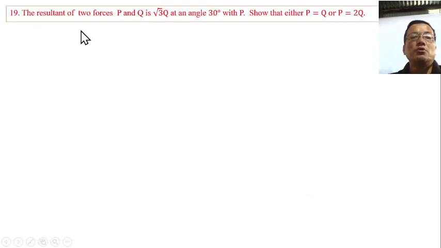The resultant of two forces P and Q is √3 Q at an angle 30 degree with P, so that P equal to Q or P equal to twice Q. We have a force P and Q, and its resultant is √3 times Q, at the same angle, 30 degree with P.